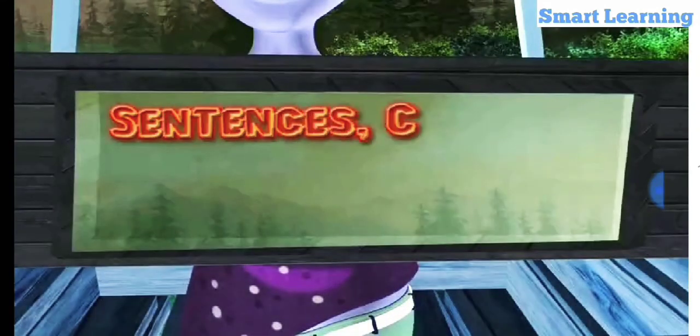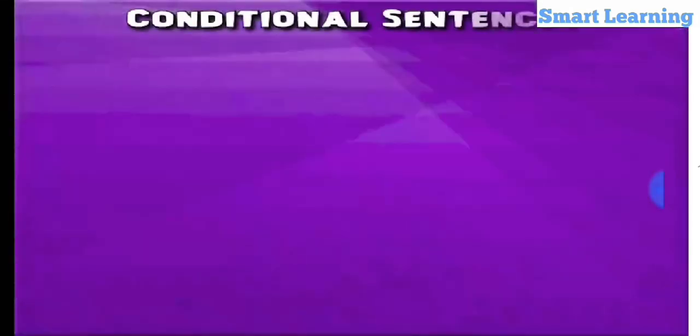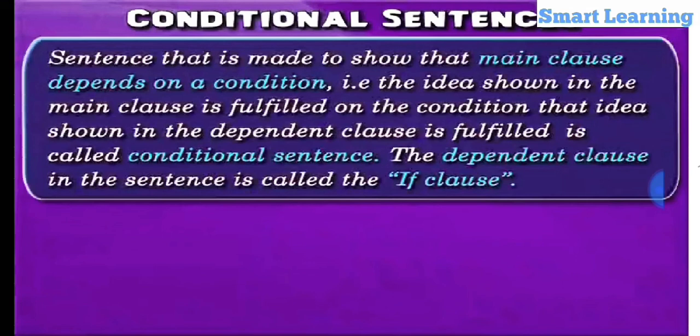Sentences, clauses, and phrases, Part 4. In this module, we will learn about conditional sentences in detail. By definition, a sentence that is made to show that the main clause depends on a condition, that is, the idea shown in the main clause is fulfilled on the condition that the idea shown in the dependent clause is fulfilled, is called a conditional sentence. The dependent clause in the sentence is called the if clause.